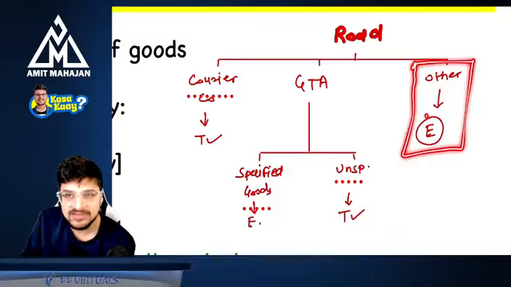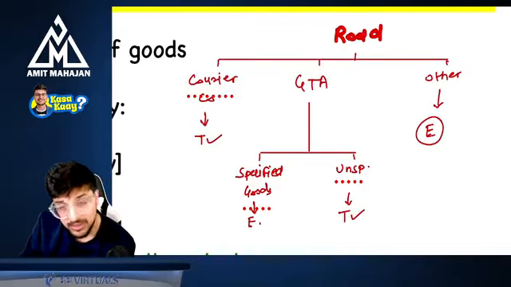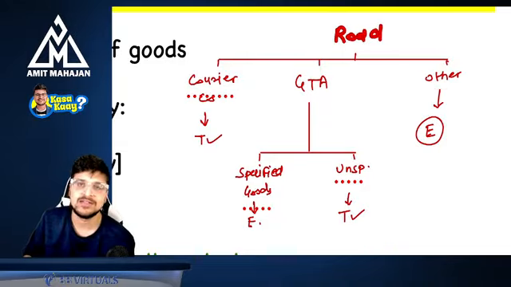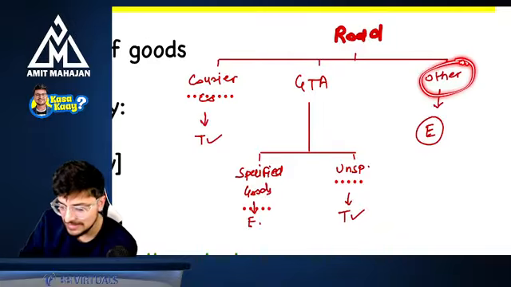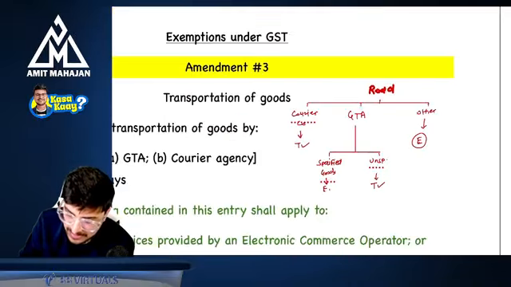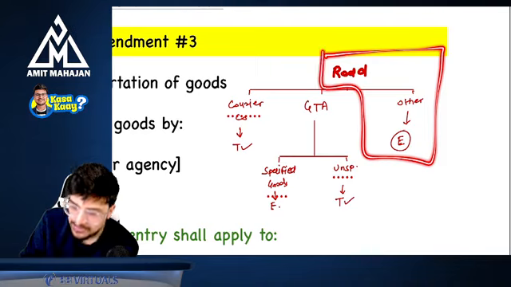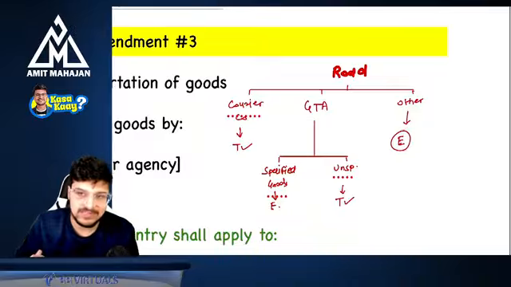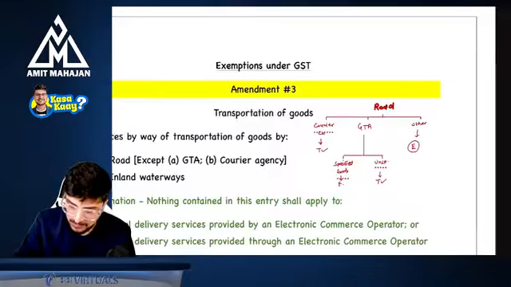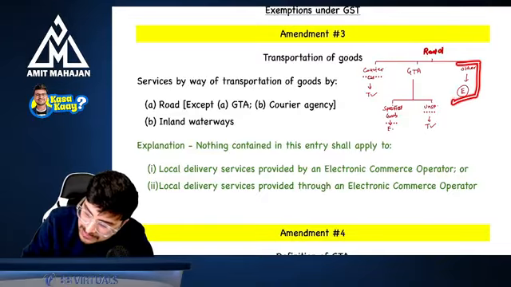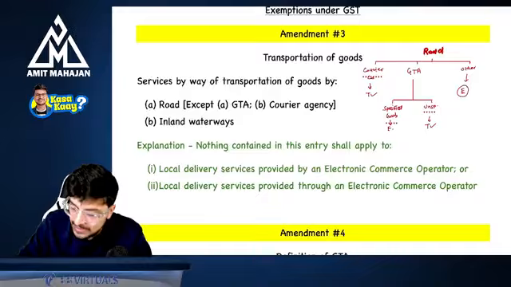Now the point is, what about local delivery service? Local delivery service is definitely not a courier company. Porter is not a courier company. Porter is not a goods transportation agency. So ideally, it should fall under others, and then that service should be exempt from tax. Ideally, yes, right? But they have specifically mentioned that this exemption entry will not be applicable to local delivery service. So a local delivery service like Porter will not fall under others, which means this exemption entry will not be applicable to it.